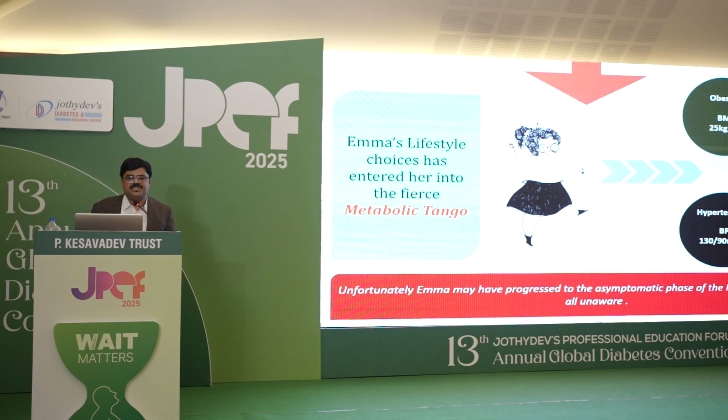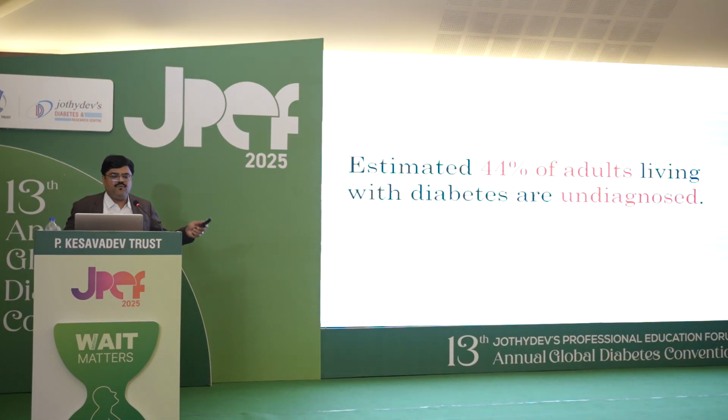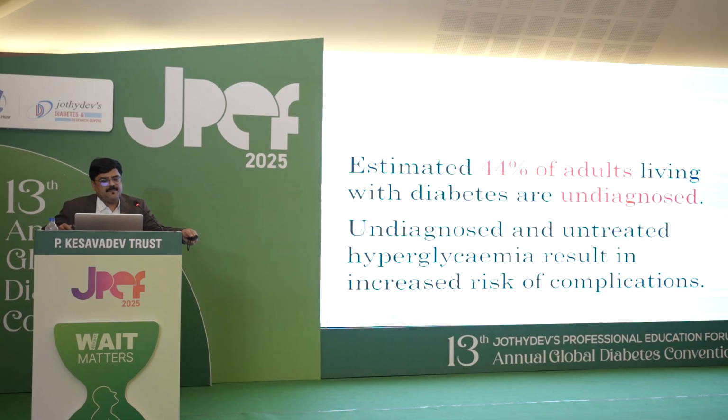So if you take this lady, her lifestyle choices have entered her into a fierce metabolic tango. Means without her knowledge, she is entering into the metabolic tango. She is a busy lady. She is having obesity, like BMI of 25, HbA1c of 6.4, blood pressure of 130/90. Unfortunately, she may have progressed to the asymptomatic phases of metabolic progression, which she is not aware of at all. An estimated 44% of the adults living with diabetes are undiagnosed. Undiagnosed and untreated hyperglycemia result in increased risk of complication.